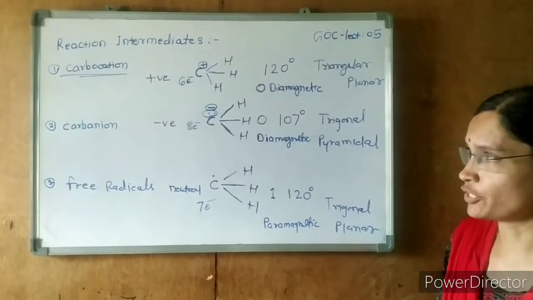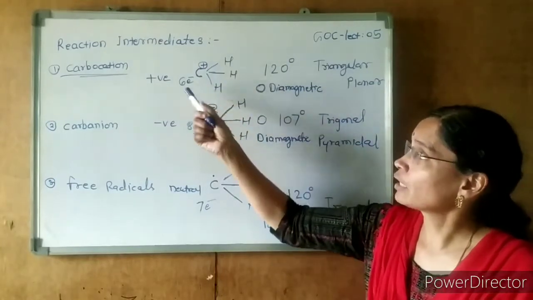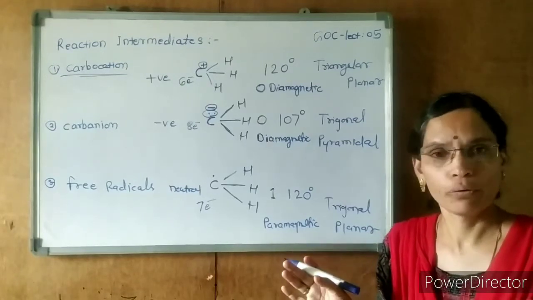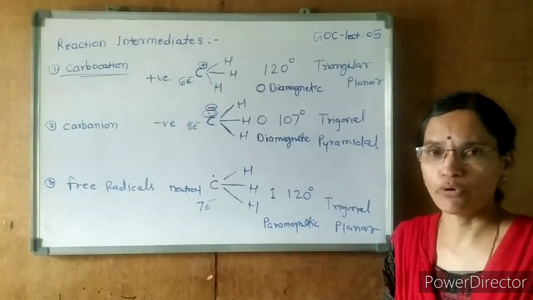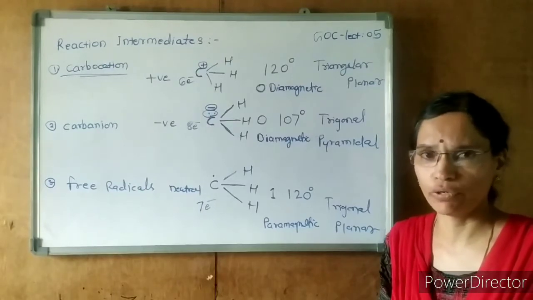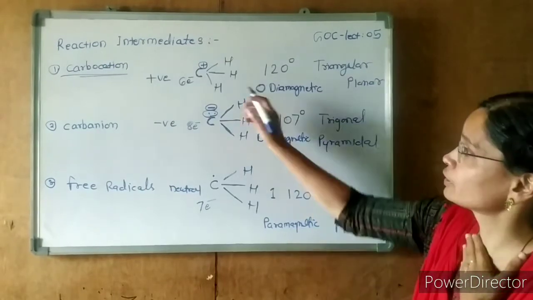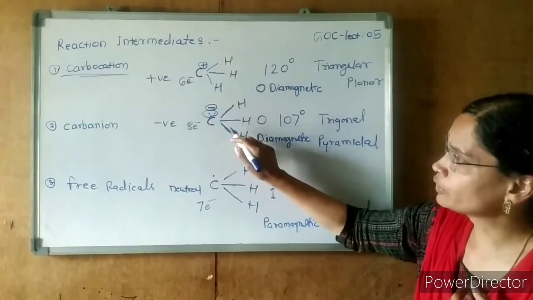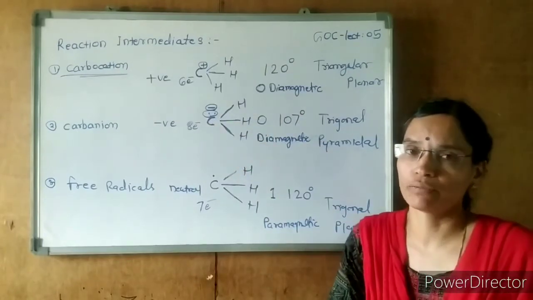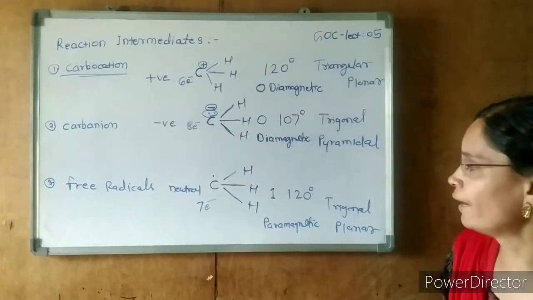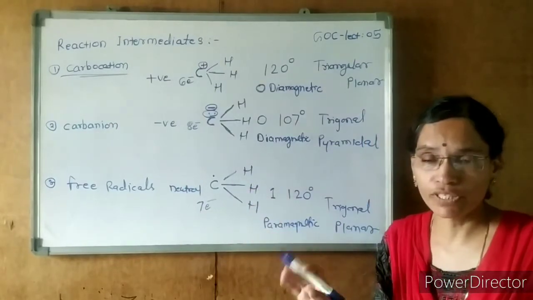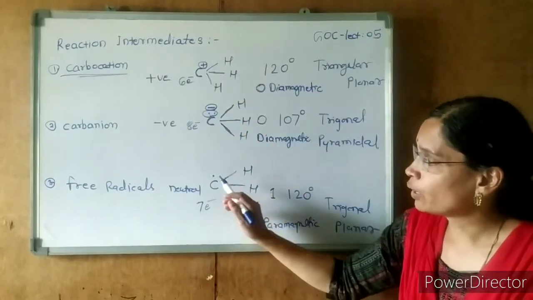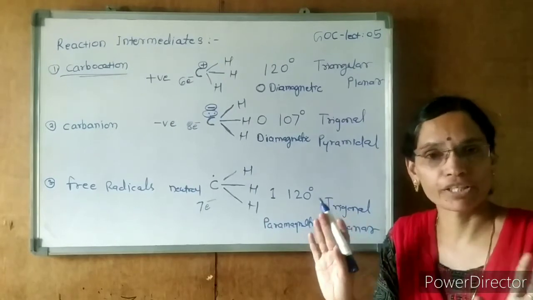Now coming to the hybridization. How to calculate the hybridization? Count the number of sigma bonds. Just consider the number of sigma bonds and the lone pairs. You add the total number of sigma bonds and lone pairs, then whatever number we get, we will get the hybridization. If it is 3, then we get sp2 hybridization. Here 1, 2, 3 and 1 lone pair means 3 plus 1, 4. 4 means sp3 hybridization. And here 1, 2, 3, only 3 means sp2 hybridization. Lone pair is not involved in the hybridization.